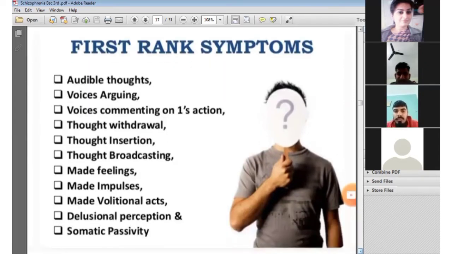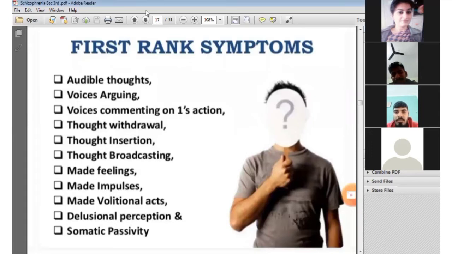Perception means the person is unable to perceive things with the help of sense organs, so the person has a perceptual disorder, which may be in the form of illusion or hallucination. Next is somatic passivity. These all are first rank symptoms shown by a person who is suffering from schizophrenia.